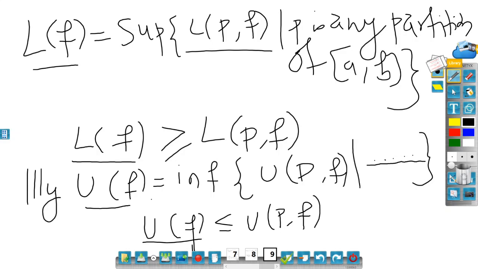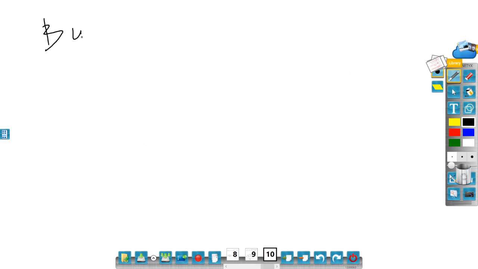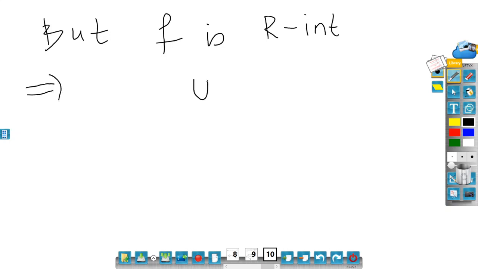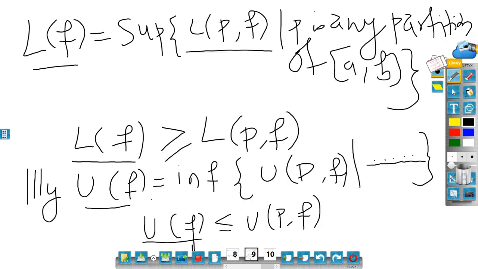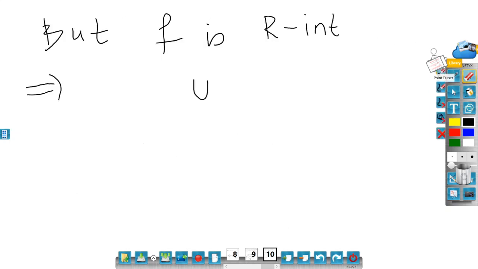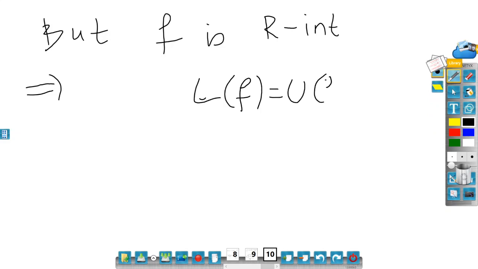f is R integrable. f is R integrable, so this would imply LF is the same as UF.